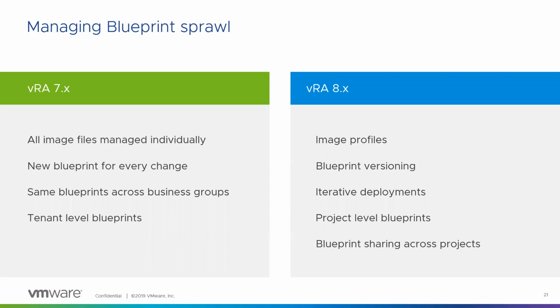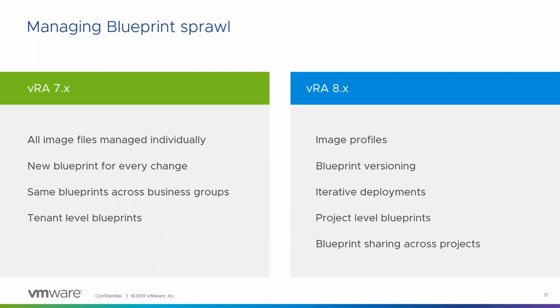In version 8, that's no longer the case with image profiles and flavor mappings, wherein we have abstraction on the type of images. So you can say, I want a 64-bit Ubuntu, and that same image profile can map to a vSphere template in VM, or it can map to an AWS AMI or an Azure machine. So we have enabled abstraction at that level also. We have versioning of blueprints, like we discussed earlier.